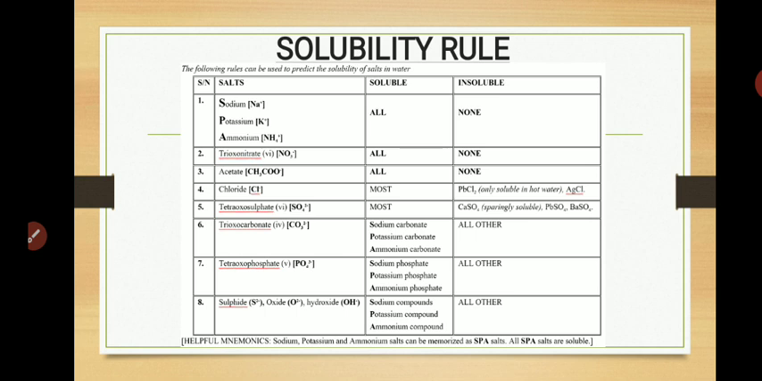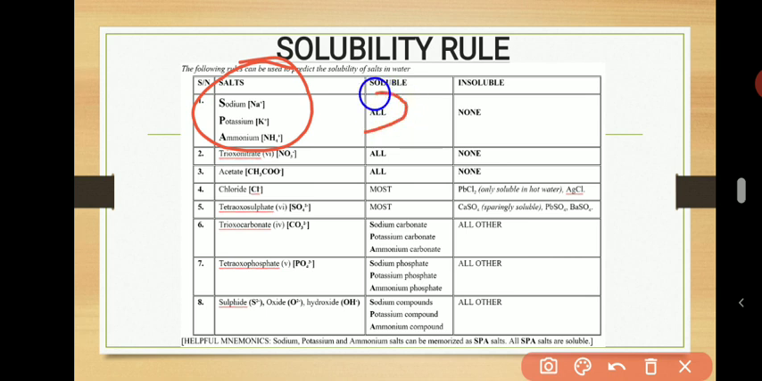Number one: all sodium, potassium, and ammonium salts are soluble in water. We call them sparse salts. Sodium, potassium, and ammonium salts, all of them are soluble in water. No exception. So all sparse salts are soluble. Any salt that contains sodium, potassium, or ammonium will be soluble.